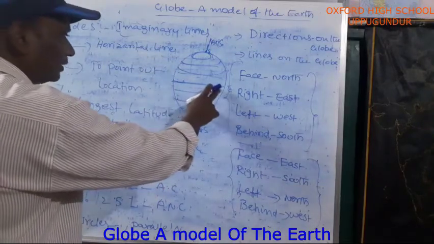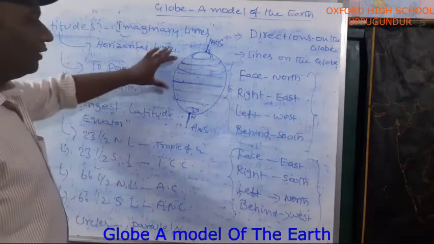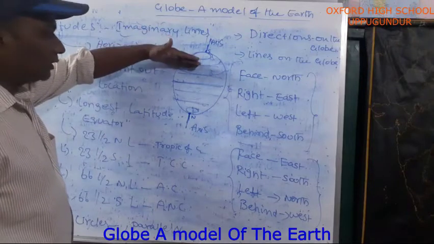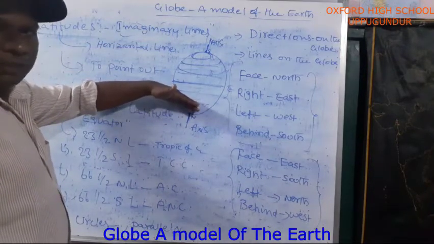Among them, the largest latitude is the equator. The equator halves the earth into two: the northern hemisphere and the southern hemisphere. Do you understand?